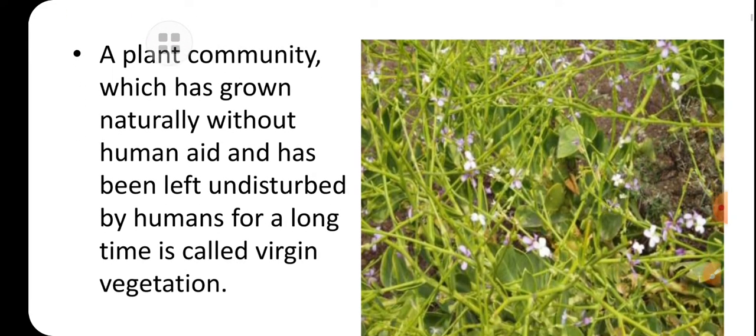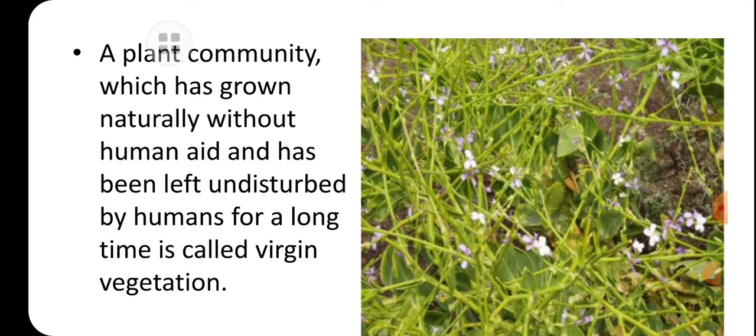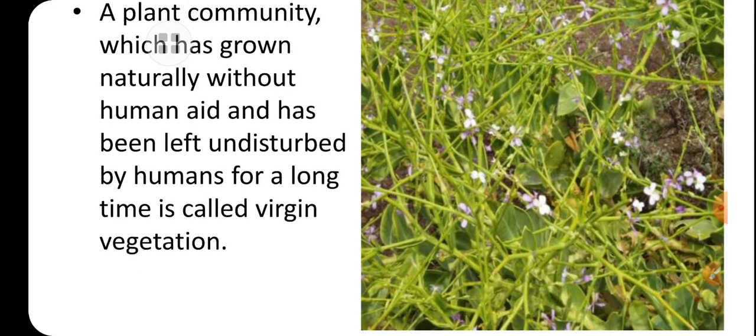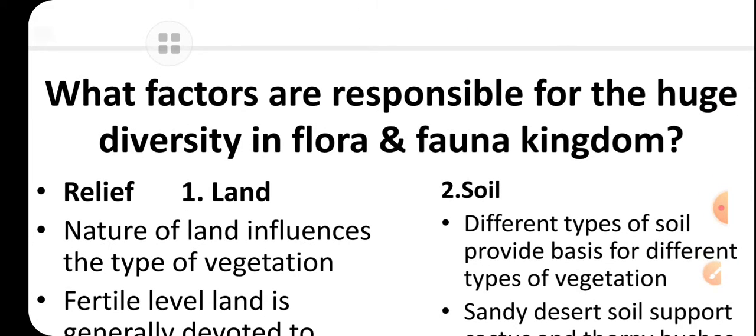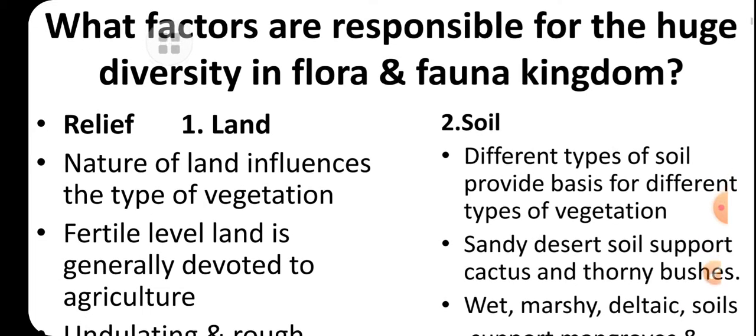Now when we talk about virgin vegetation, as I told you, it is vegetation without human aid or assistance, left undisturbed by humans for a long period of time. Another topic is flora and fauna. Flora denotes the plants, and fauna the animals. Here are some factors which are responsible for the huge diversity in flora and fauna.